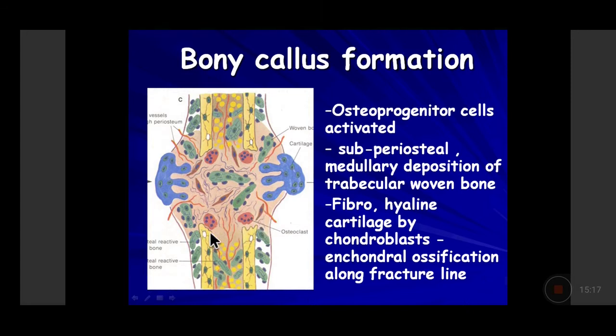And there are these osteoclasts also. Now, if bone is being formed, then why do we need osteoclasts? Because I just told you osteoclasts are required for resorption of the bone. They don't form the bone.